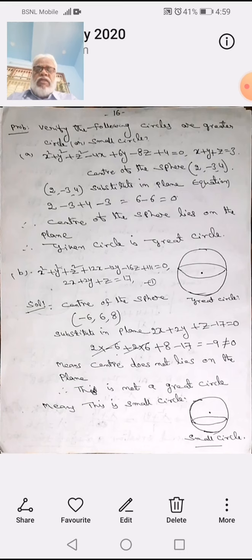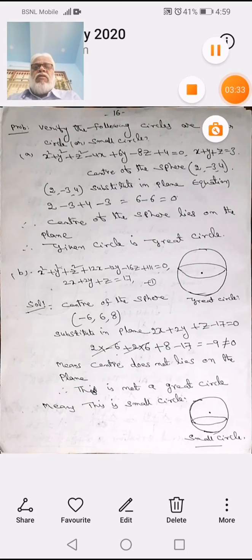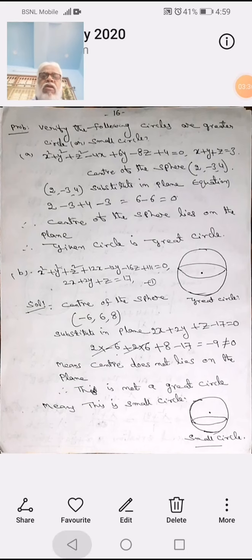This is not a great circle because the center is not on the plane. This is not a great circle. Not a great circle means this is a small circle.